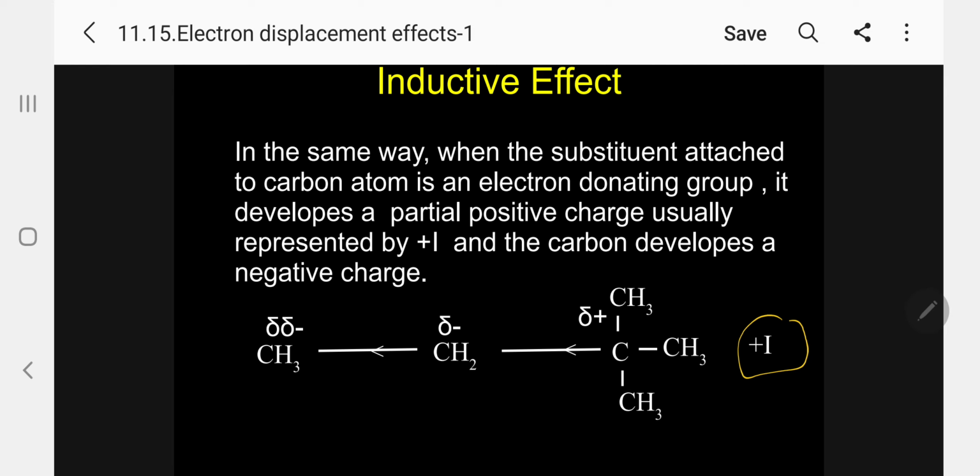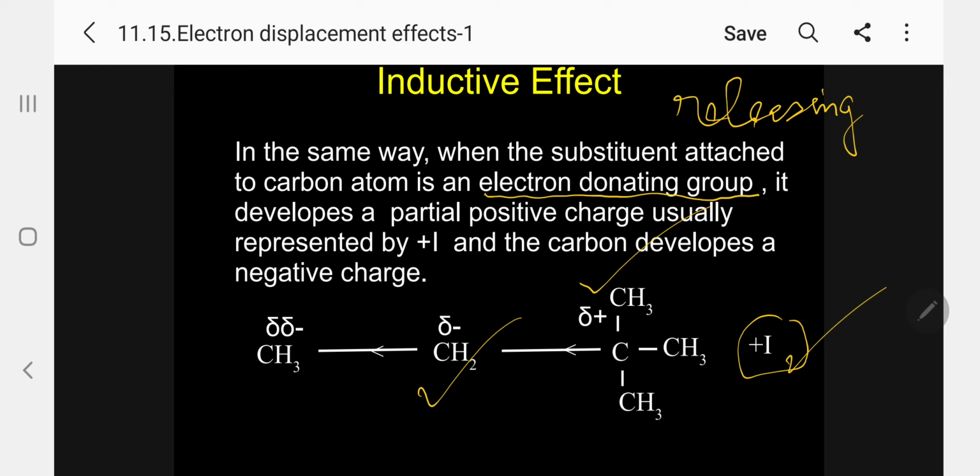In the same way, when the substituent attached to a carbon atom is an electron donating group or releasing group, both are the same, it develops a partial positive charge, usually represented by plus I, and the immediate carbon develops a negative charge, so delta minus. The next carbon, still less, so 2 delta minus. Please follow. So this is the plus I effect, the inductive effect.